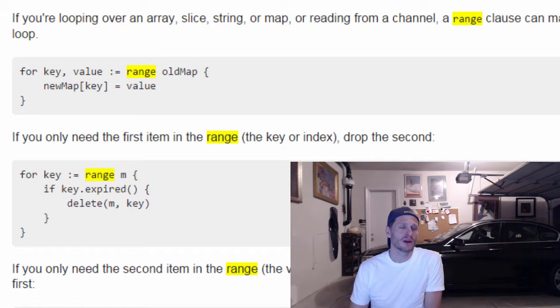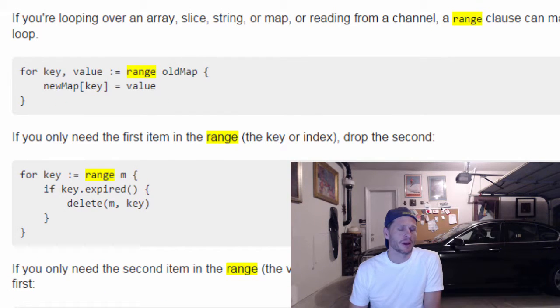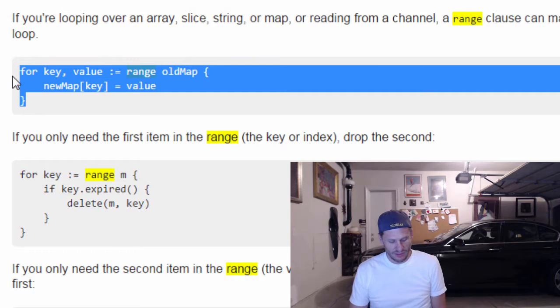This is what we're going to do. We are going to loop over our map, and I've come back here to Effective Go. I looked both in the language spec, how do you loop over a map, and also here in Effective Go. Of course, I already know how to do this, but I was looking in both places to see how they describe it so I can pass it on to you. Here it is: for key, value := range map, and then you could loop over it. This is kind of a funny notation.